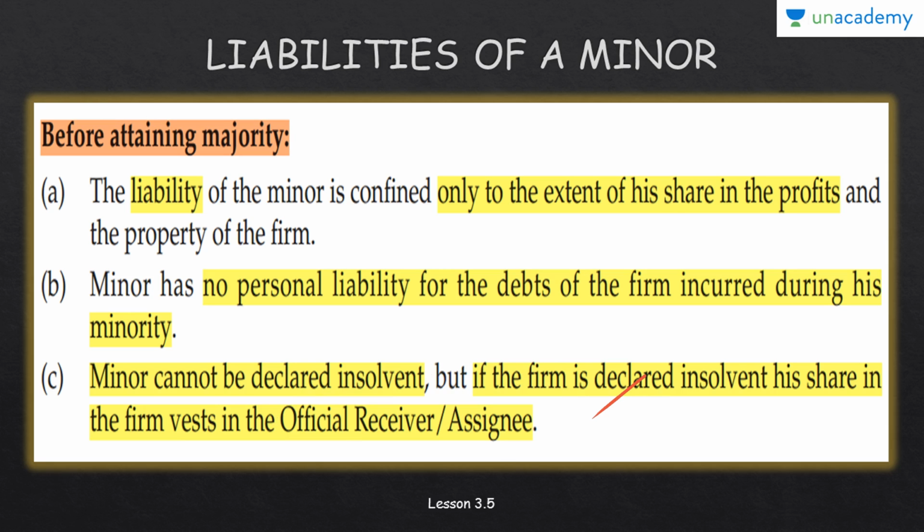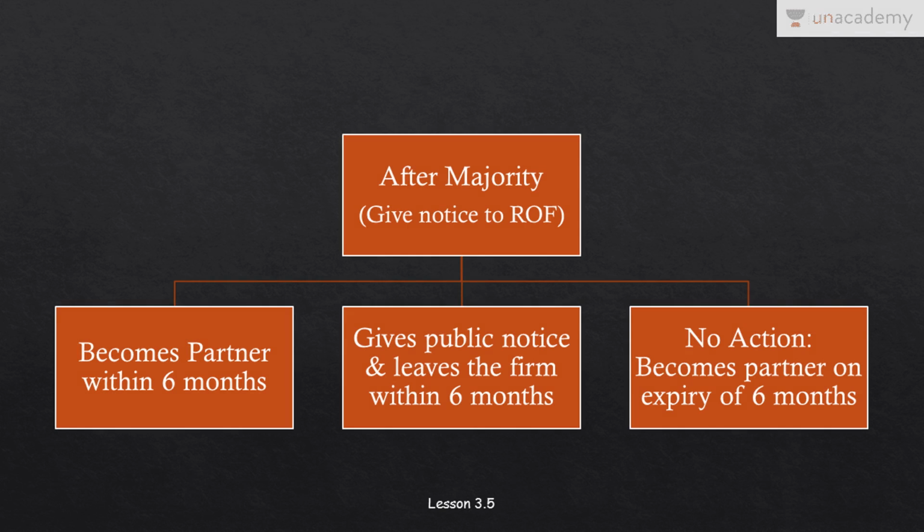That is very obvious because the firm is insolvent and the official receiver has to pay off the liabilities to the outsiders first, right? So he will get the share of profits of the minor, the official receiver. Fine. Now, after attaining majority, this chart you have to look at it. After attaining majority, what happens is that he has to give a notice to the ROF. ROF is the registrar of firms.